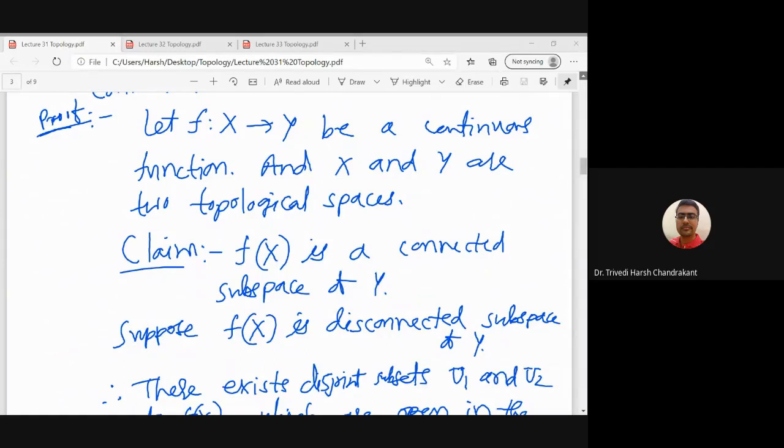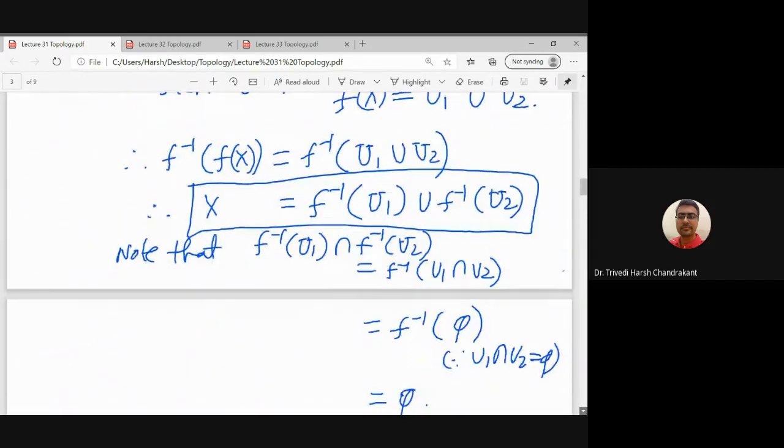So the range is always connected for a given continuous function. And if the function is onto, then the range f(X) will be the whole codomain capital Y, and in that case capital Y will be a connected space whenever f is a continuous function from X to Y which is onto. So that we have seen in the case of homeomorphism.